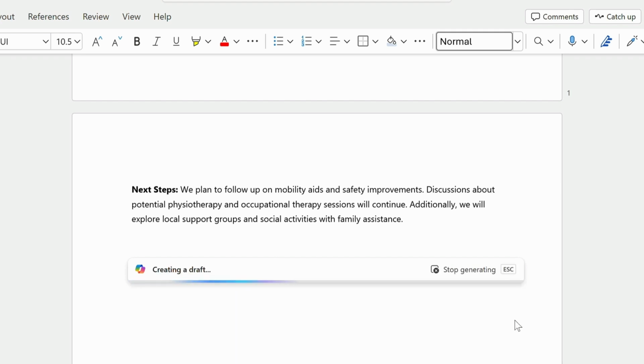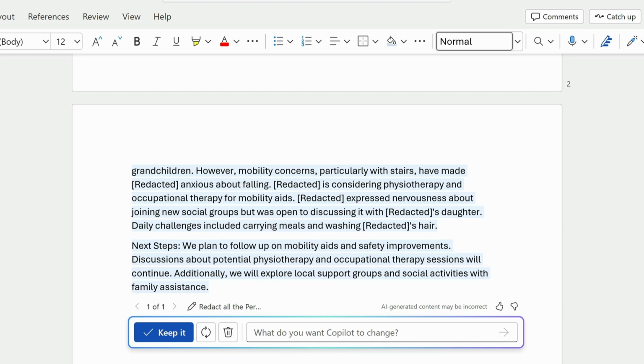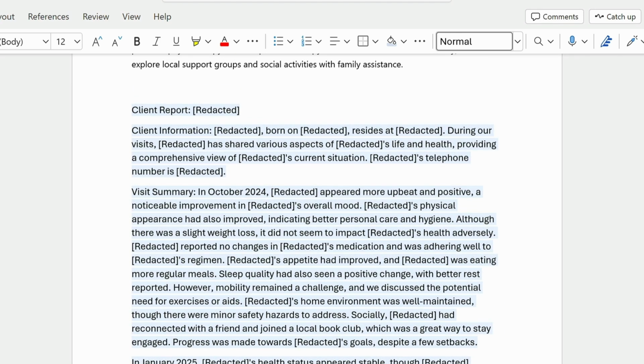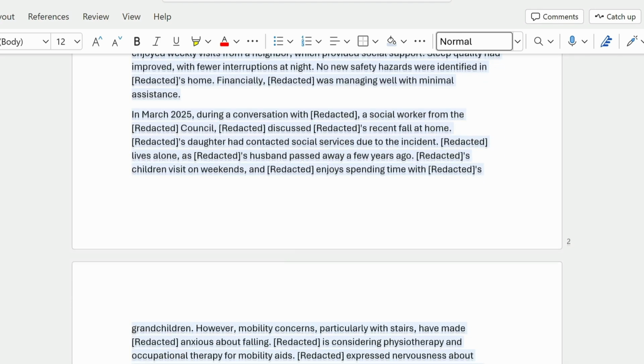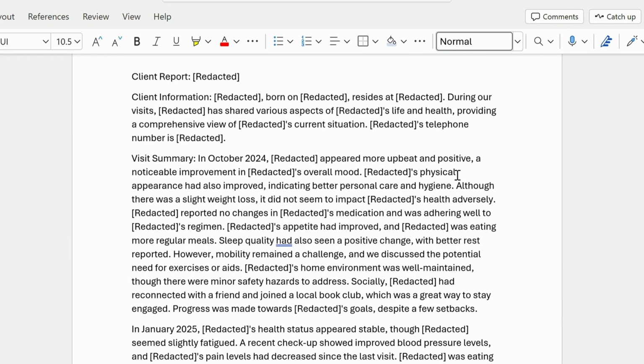Now, when I send that to Copilot, it rewrites the content of the file, but covers all the PII with a redacted label. If I'm happy with what Copilot has added, I can accept the new version by choosing Keep It, and then I can delete the existing one.